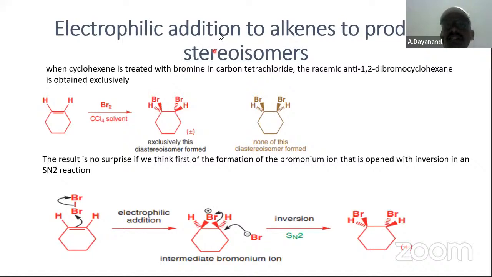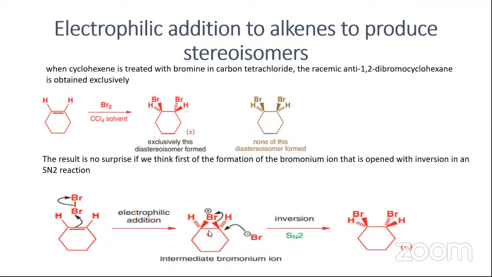Electrophilic addition to alkenes to produce stereoisomers. With bromine, when cyclohexene is treated with bromine in CCl4, the racemic anti-1,2-dibromocyclohexane is obtained exclusively. This is the racemic mixture. Why? Because bromination is not a cis addition; it is an anti-addition. Why? Because a cyclic bromonium ion is formed, followed by the attack of the bromide. Therefore, inversion will take place.